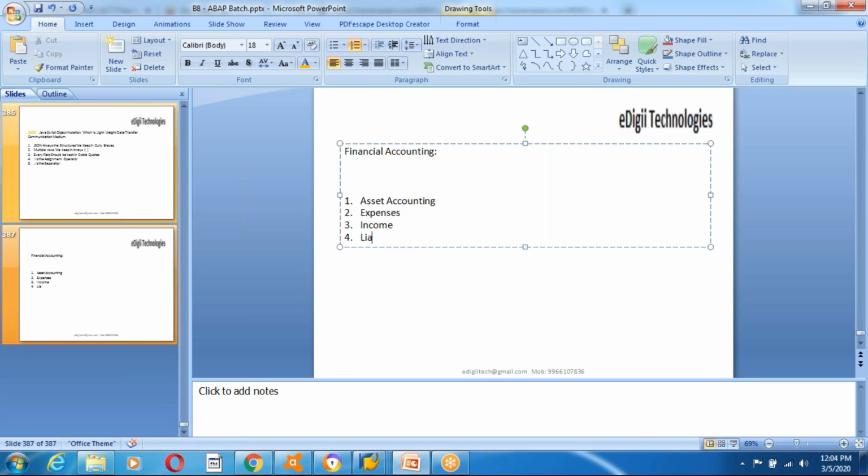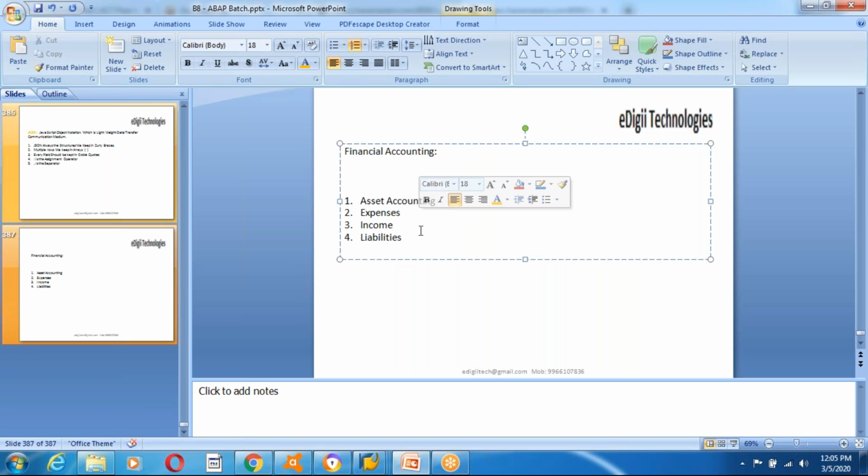And I also have some liabilities. Some of the people I have given a discount, and some of the people escaped, that also comes under liability. Everything I need to track. After 1 year, if I do the accounting, this is the amount I have paid for my laptop, this for my server, this for the other infrastructure, and this for the projector. I will track these in asset accounting.